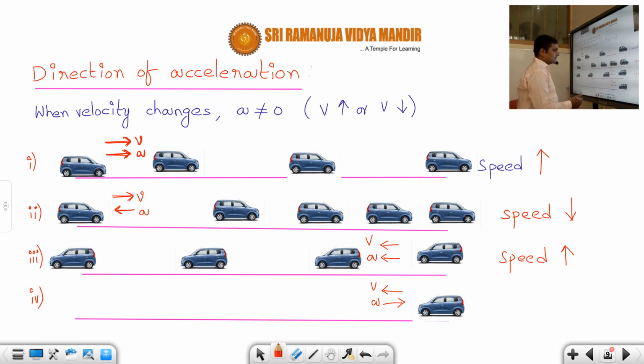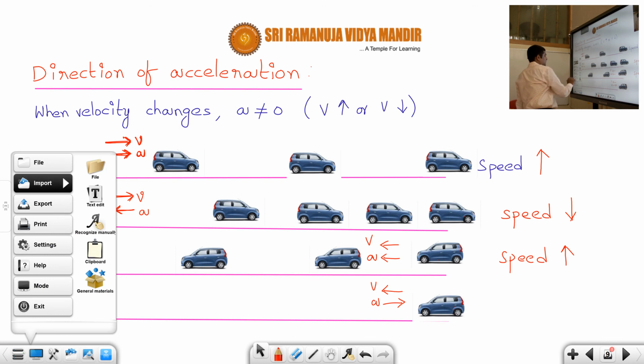Its speed will decrease. Correct or not? That is what you call deceleration. When you are applying the brakes, the acceleration is opposite to the velocity, so its speed will decrease, and therefore the distance covered by it also will decrease.